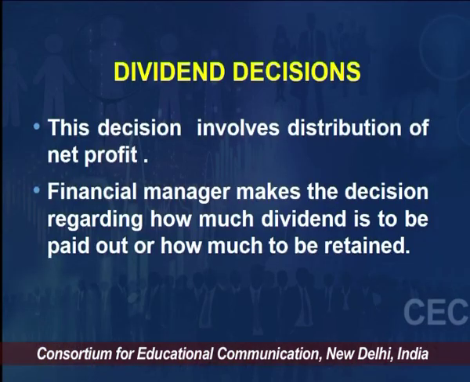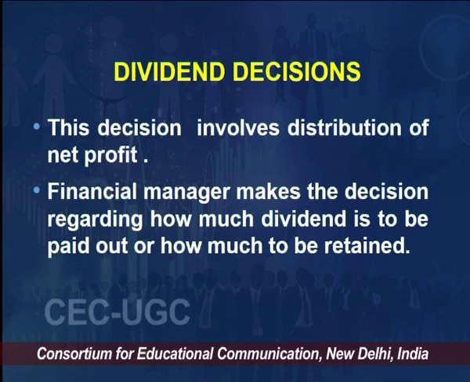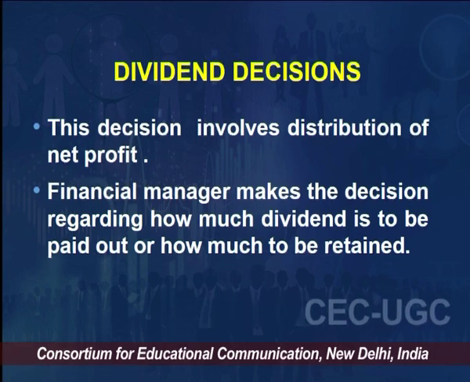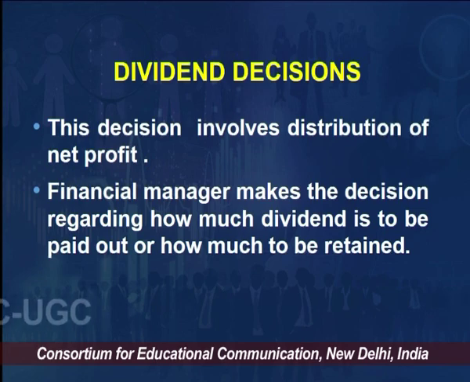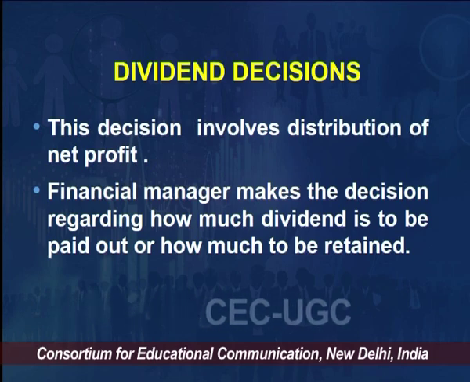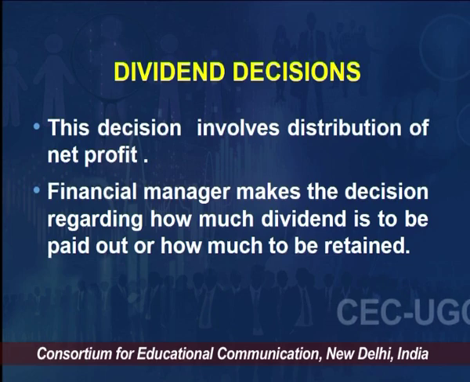The third decision in financial management is the dividend decision. Now, this decision involves distribution of the net profit, where the financial manager makes a decision regarding how much dividend is to be paid out and how much is to be retained. It's not just that whatever you have earned is enough. You have earned and your job is done.